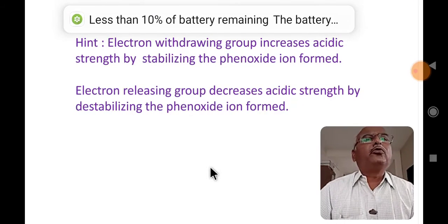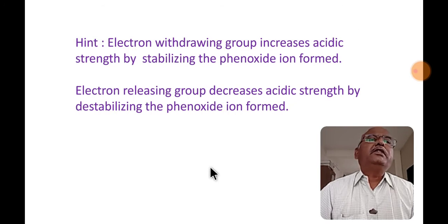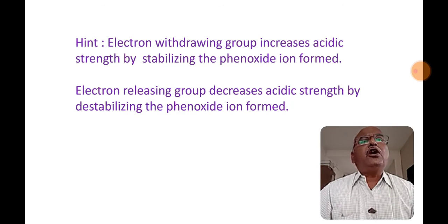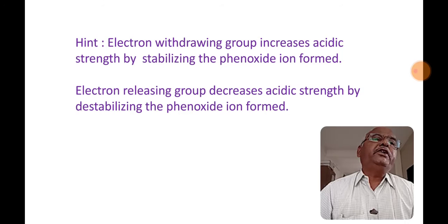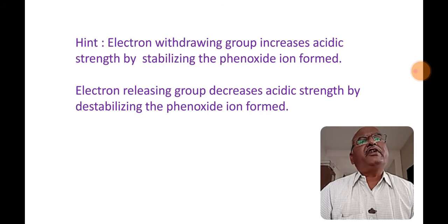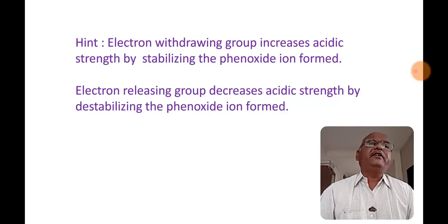Electron withdrawing group increases acidic strength by stabilizing the phenoxide ion formed. Electron releasing group decreases acidic strength by destabilizing the phenoxide ion formed.